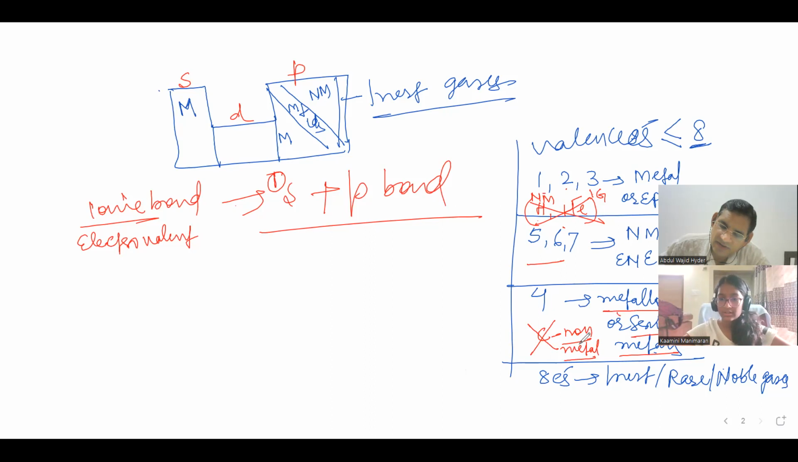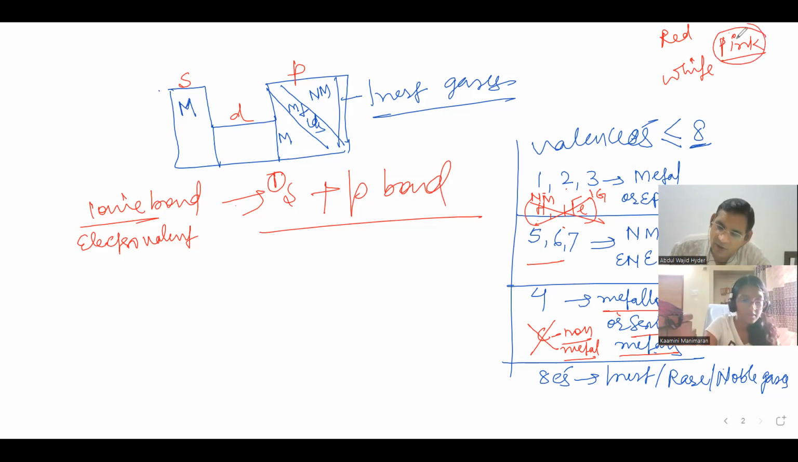So a metalloid is a mixture of metal and non-metal, sir. Yes, it's a mixture of both metals and non-metals. See, what is red? Red is red. What is white? White is white. What about pink? Pink will have red as well as white, both colors are there in it. So that is a metalloid.